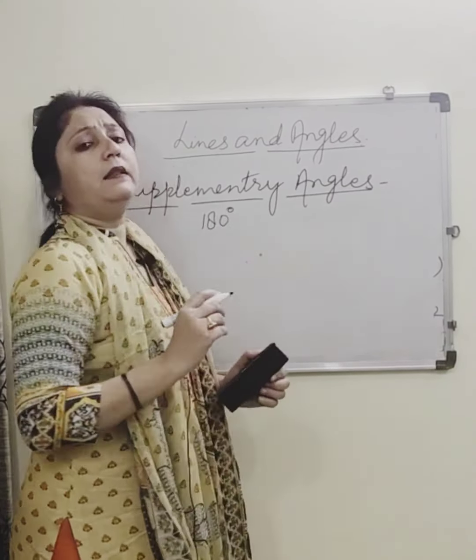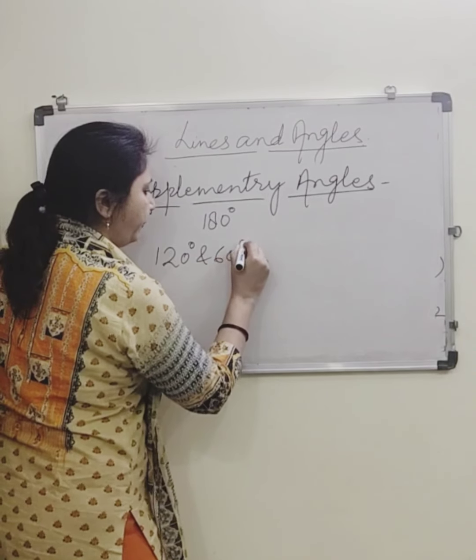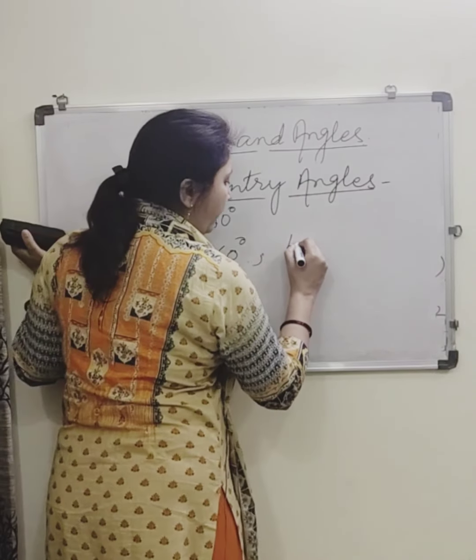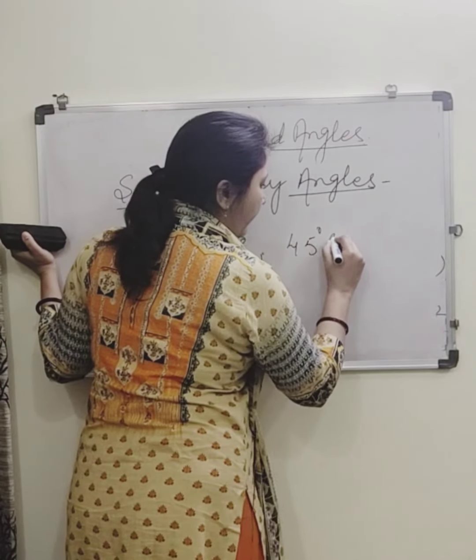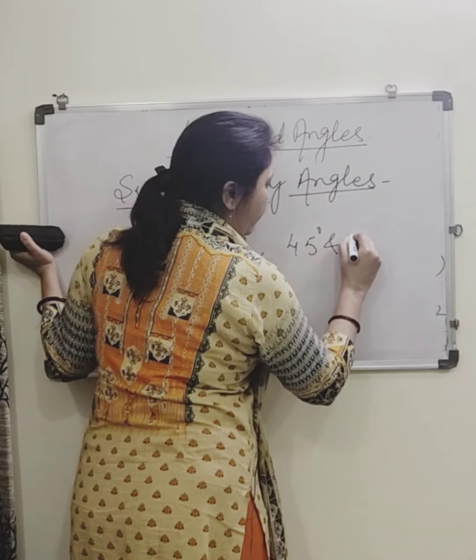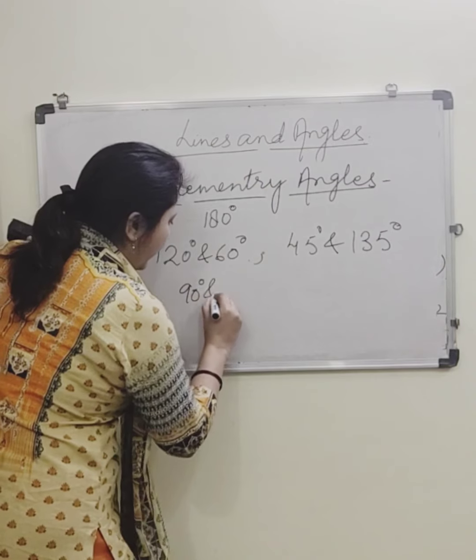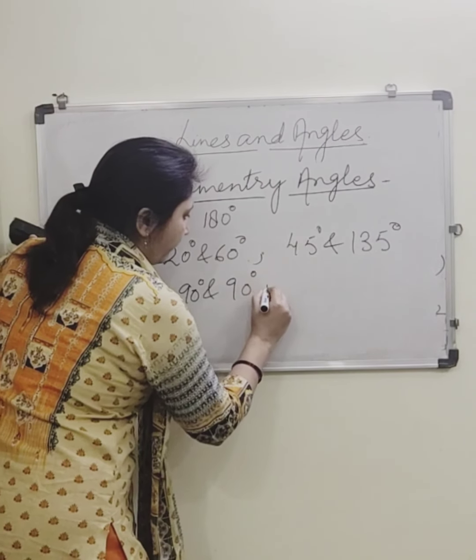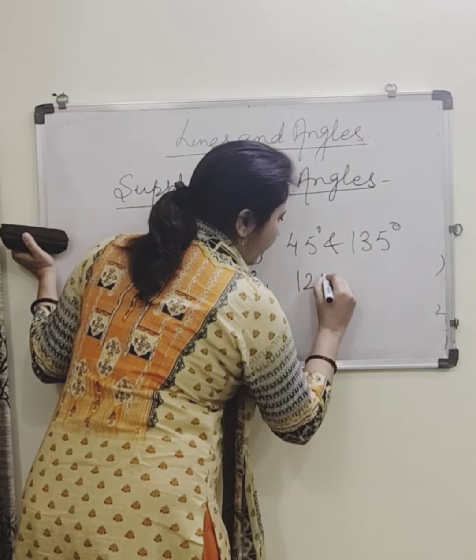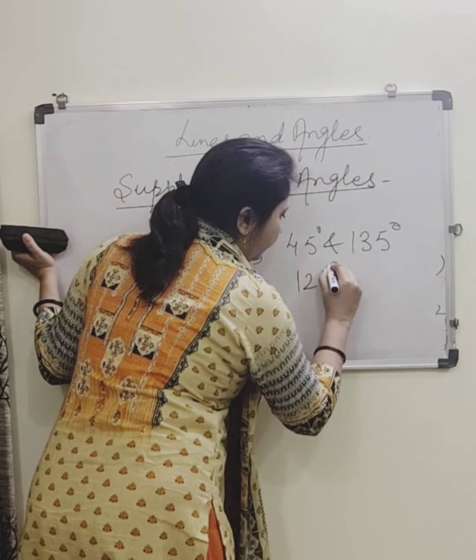Any two angles you choose, like basic example, 120 degree and 60 degree. 45 degree and 135 degree, 90 degree and 90 degree, 125 degree and 55 degree.